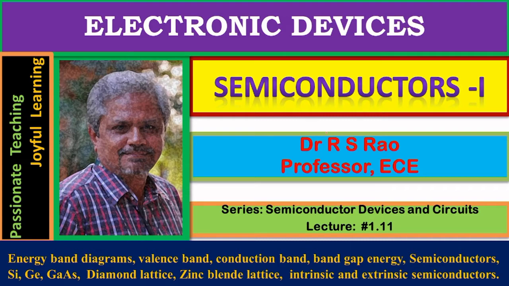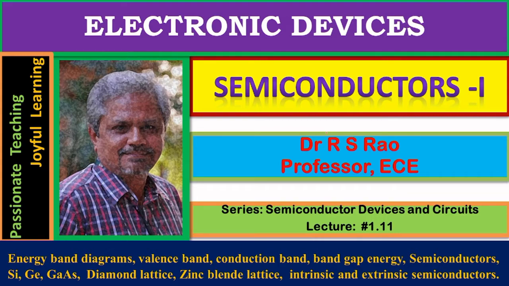In transistors, there exist bipolar junction transistors. In this family, there exist field effect transistors. Again, in field effect transistors, there exist junction FETs and MOSFETs, and several other varieties of transistors are also there.